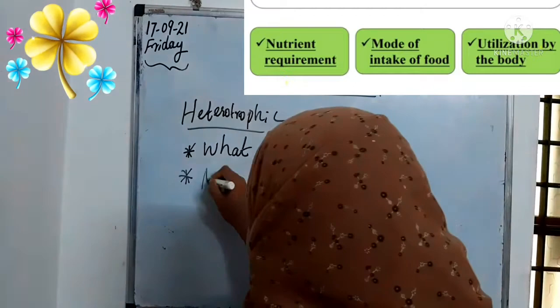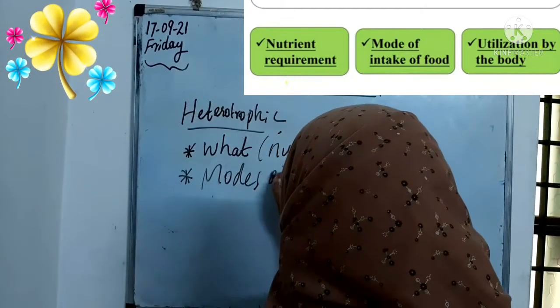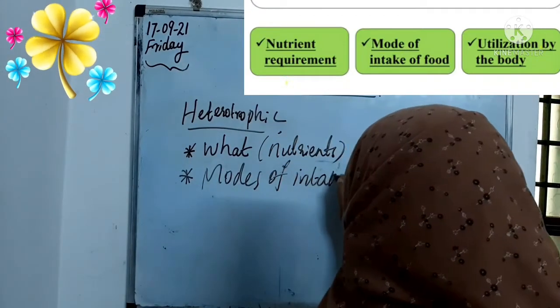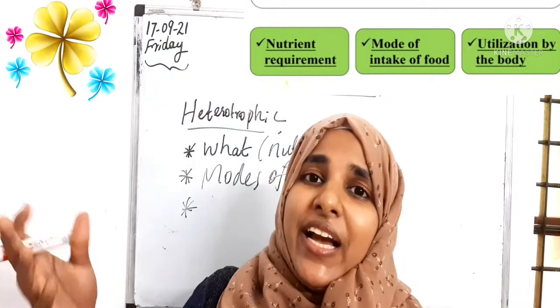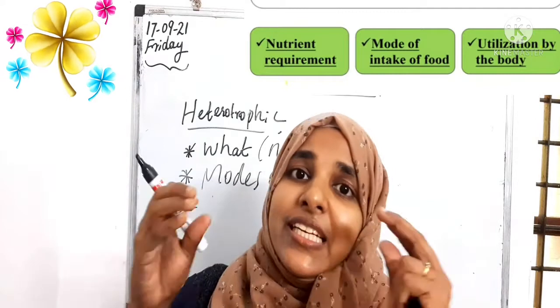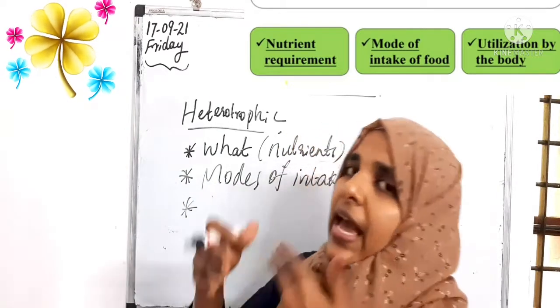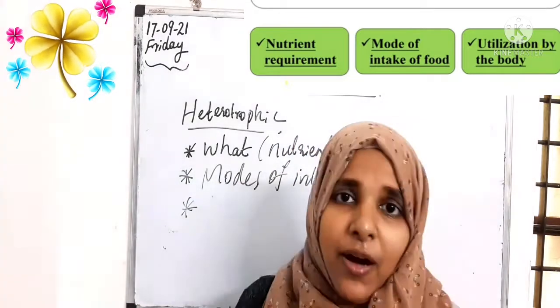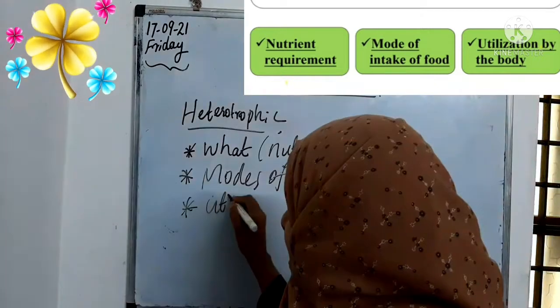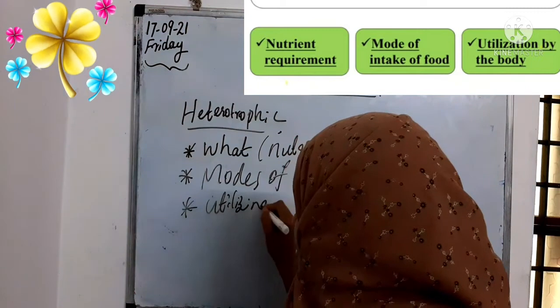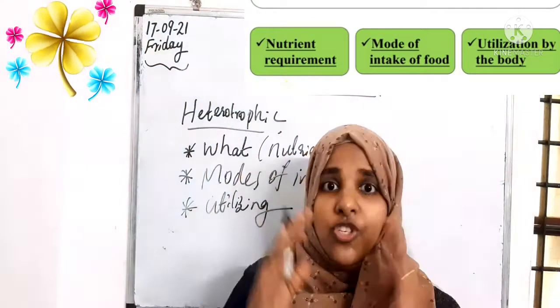So we need to check modes of intake, how we are eating our food. And also we need to check how our body utilizes that food, how our body is utilizing these nutrients.